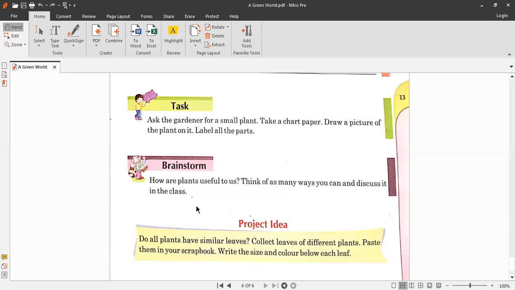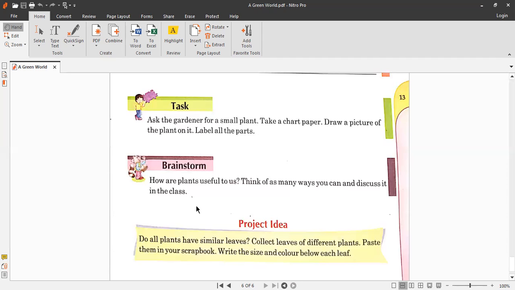And after that, trees also give us shade and coolness, and they also make us feel happy, because the leaves and the flowers look very beautiful. The plants also give us flowers; we make bouquets out of the flowers. We do the decor using the flowers, and we also use the herbs from the plants